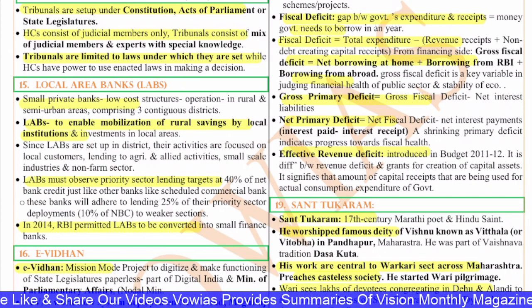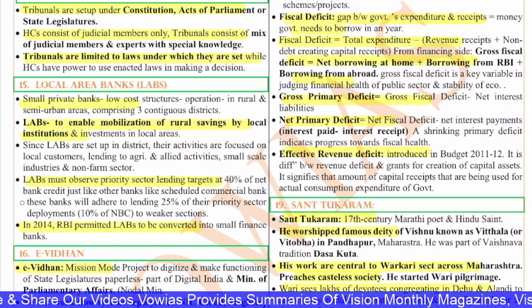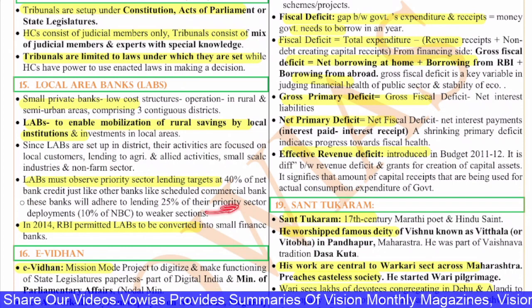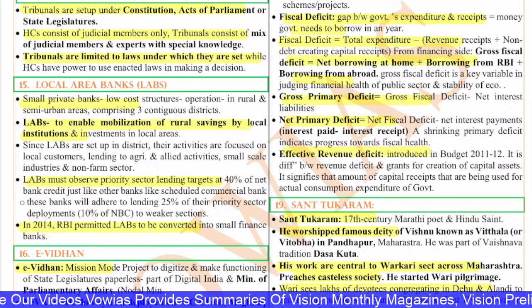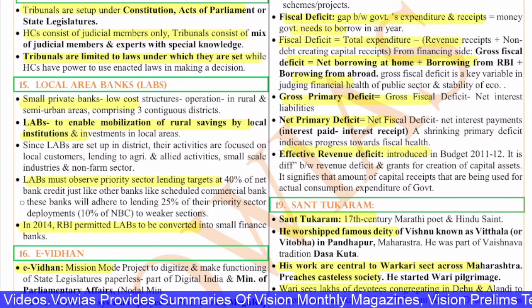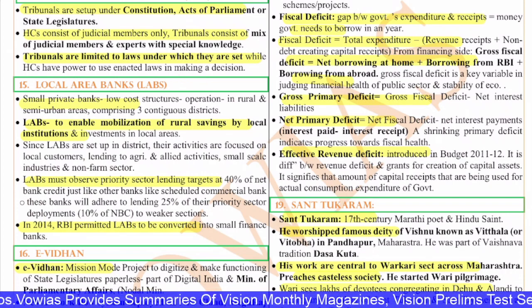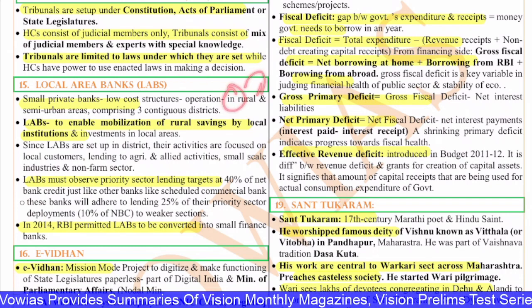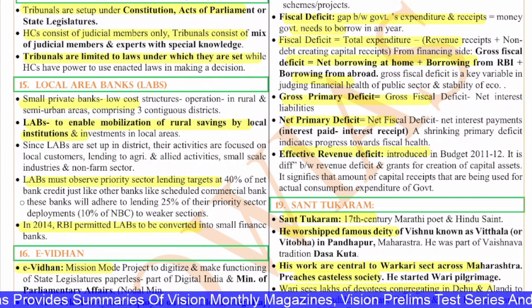These banks will adhere to the lending of 25% of their priority sector deployment, 10% of the NBC to the weaker sections. In 2014, RBI permitted the local area banks to convert into small finance banks as well. This is about the local area banks. So, local area banks are small private banks, low cost structures operating in rural and semi-urban areas. But the thing is that they have to be in 3 districts.